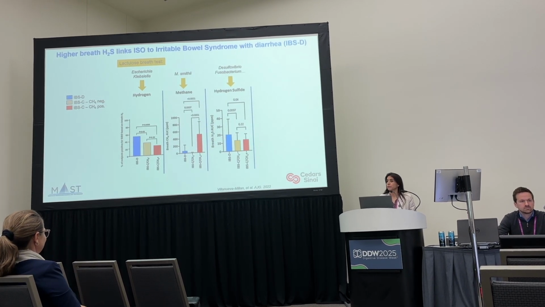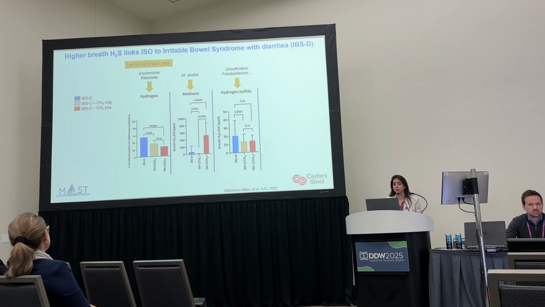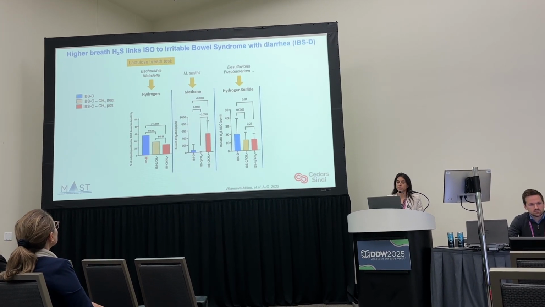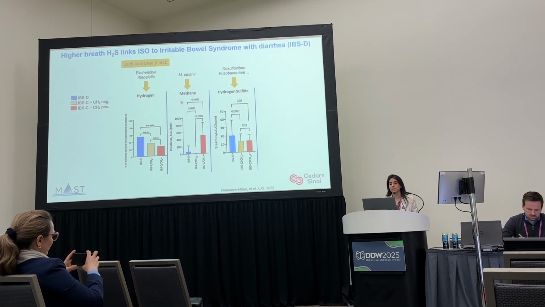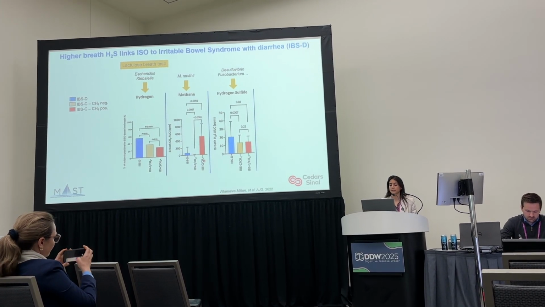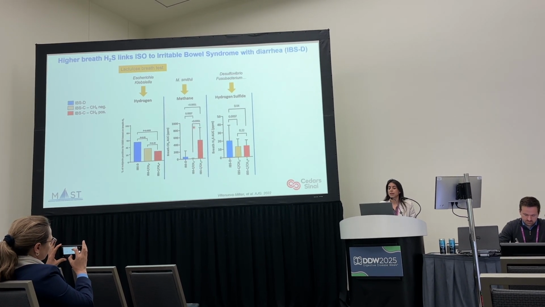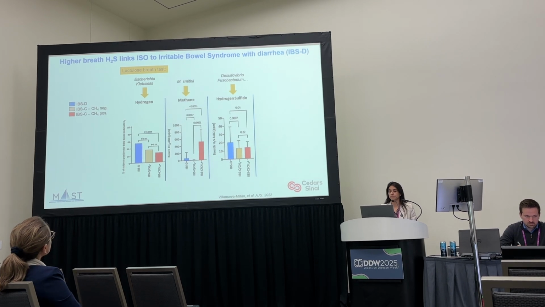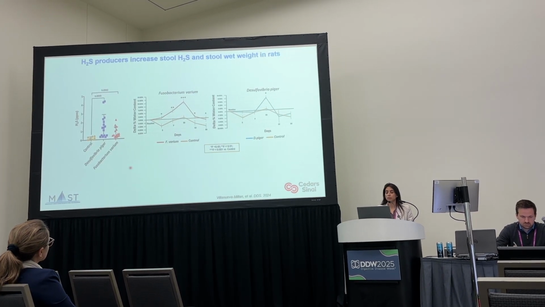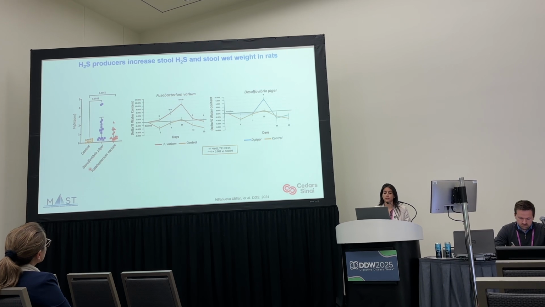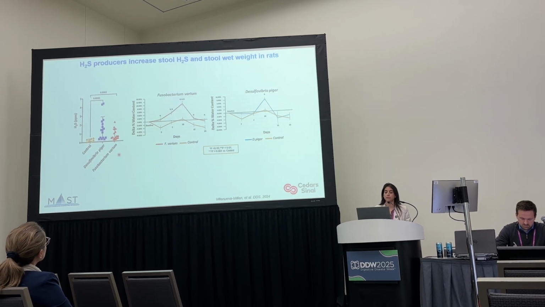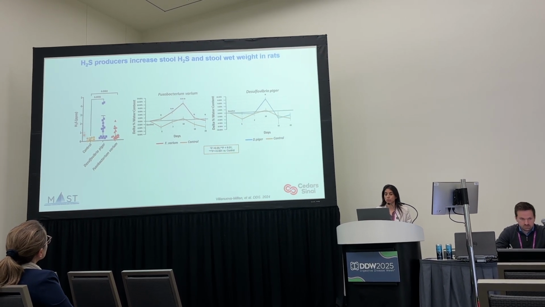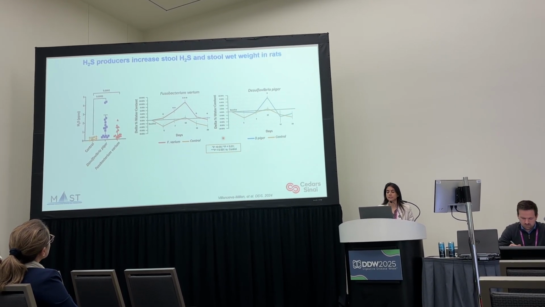Previously, Dr. Villanueva Millan from our group had shown that methane associates more with IBS constipation, while hydrogen sulfide associates more with IBS diarrhea. Moreover, she had shown that rats gavaged with Desulfovibrio piger and Fusobacterium varium showed an increase in H2S in stool compared to controls, and also an increase in stool wet weight.